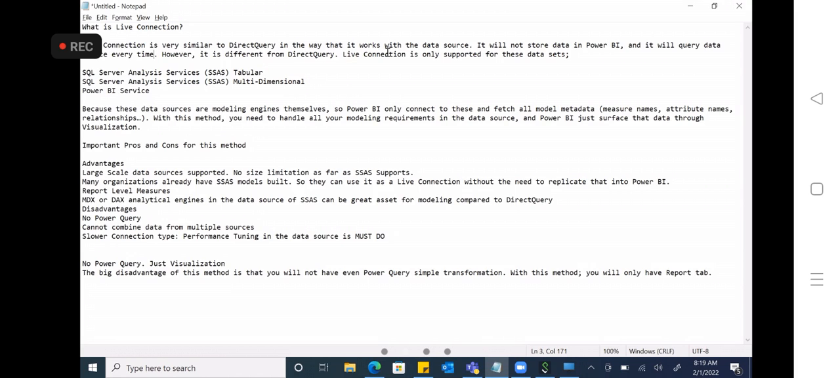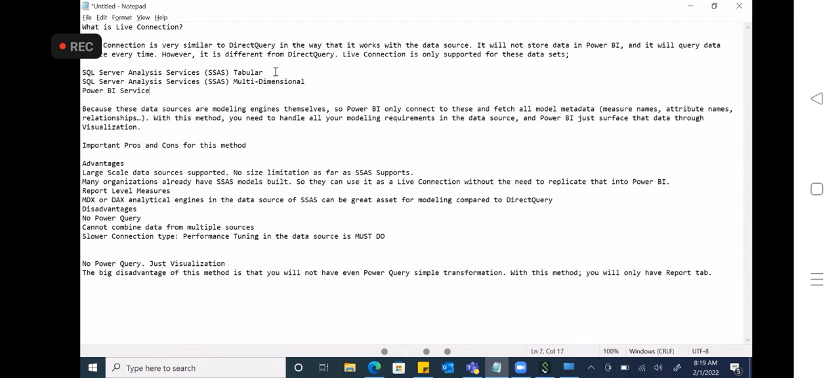So live connection will only support... It is a little bit different, because in direct query it will support everything, right? It will support all the data sources. Like you can get the data from SQL, SAP, Oracle, Azure. But in live connection, you cannot get the data from SQL Server, SAP, or Oracle. So live connection is only supported for these data sets.